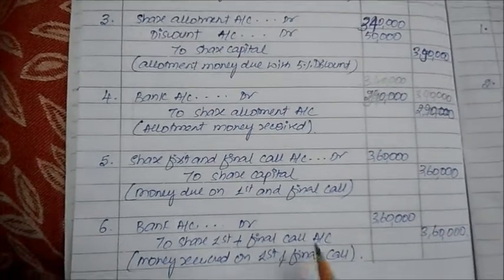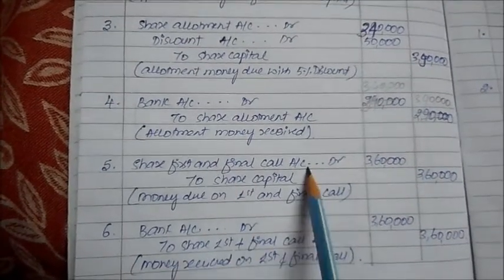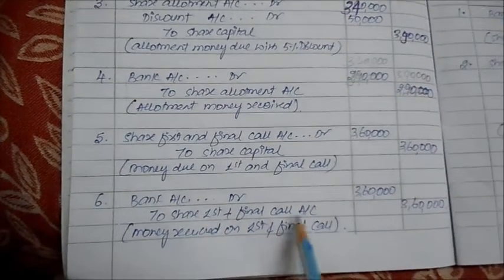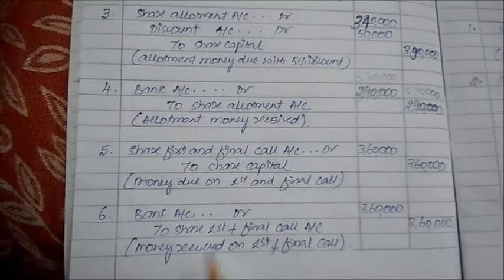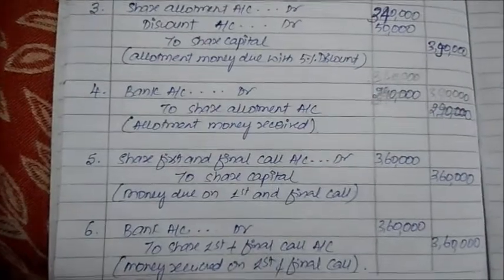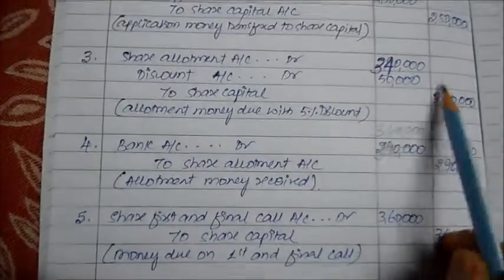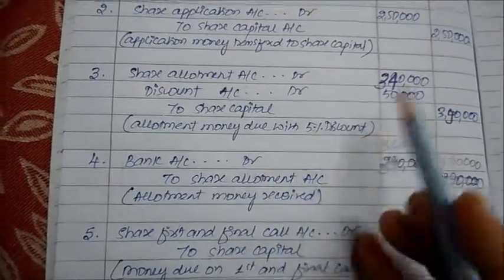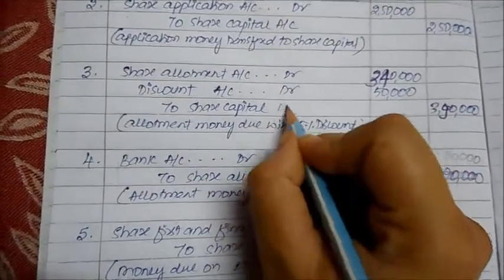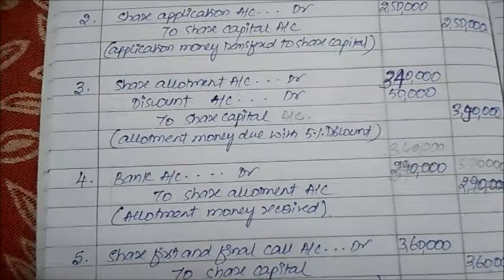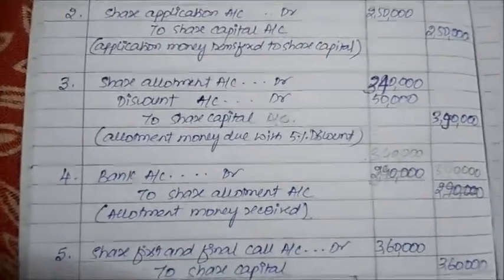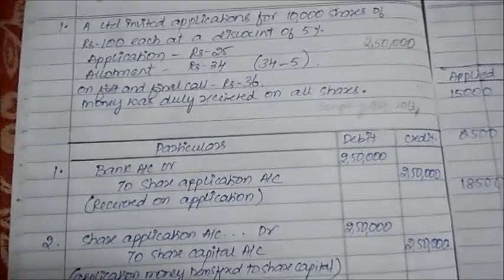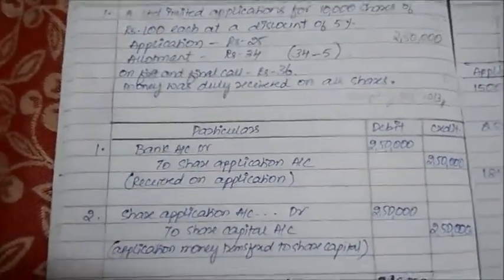Differentiate it properly. Again, first call due 3,60,000 to share capital, bank account debit to share first call account, which is receipt. So it's extremely simple, carries the same amount of logic. It's only how much amount of discount you give. Share allotment, discount to share capital account. This is extremely easy. It may not be asked by most universities considering changes made in the Companies Act of 2013, but yet for your information we've also solved one more additional problem on this.